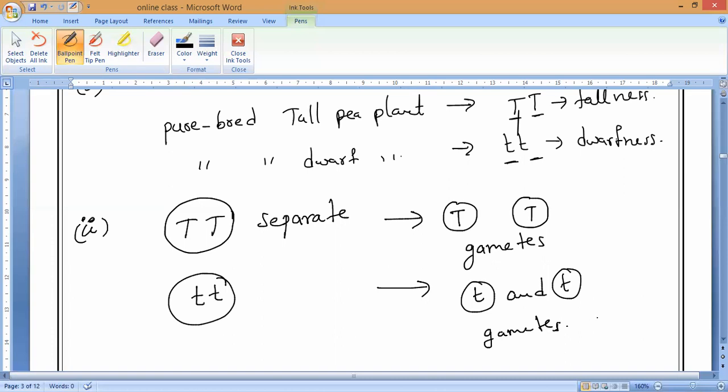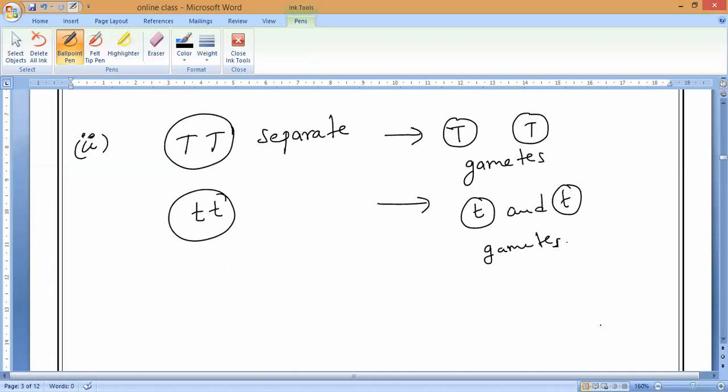Please write it: the factors of inheritance of tallness separate into T and T gametes, 2 gametes, and dwarfness separates into 2 other gametes called small t and small t. Whatever traits are transmitted to the progeny, meaning offspring, are transmitted through these gametes only. That is what is happening.